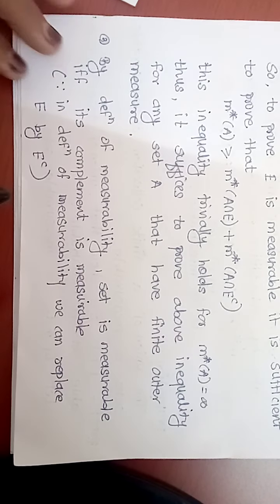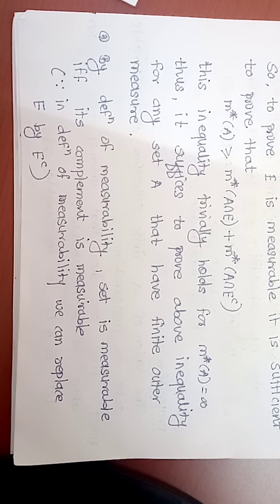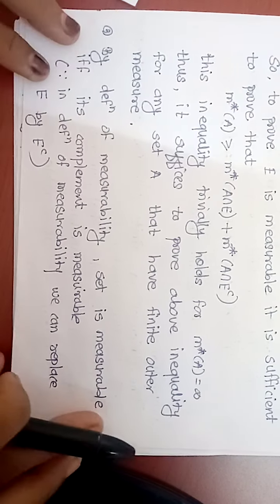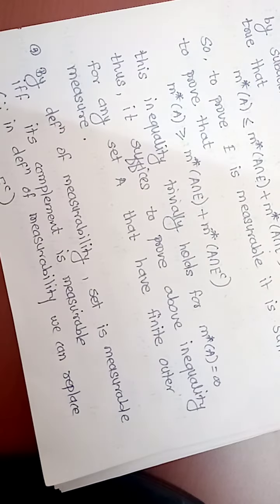Now the third note is, by the definition of measurability, a set is measurable if and only if its complement is measurable. How can we say that if the set is measurable then its complement is measurable?